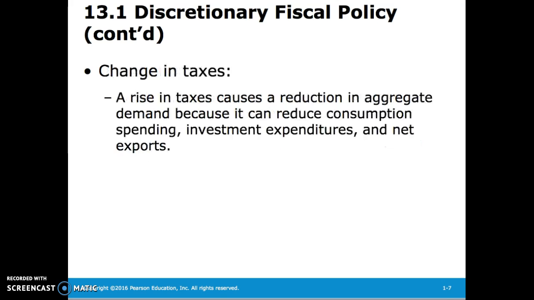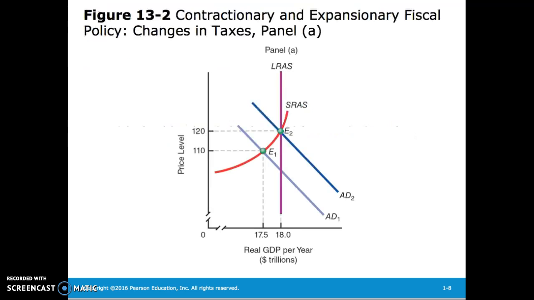Now let's consider a change in taxes. A rise in taxes would cause a reduction in aggregate demand because it can reduce consumption spending, investment expenditures, and net exports. Here we see a decrease in taxes, which is increasing aggregate demand and causing the long-run aggregate supply curve to shift outward, increasing the price level and increasing real GDP.